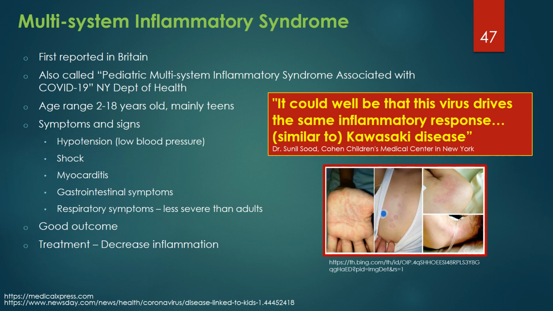Treatment for this disease may, like Kawasaki's disease, include IV immune globulin and anti-inflammatory drugs like tocilizumab, an interleukin inhibitor that decreases inflammation.